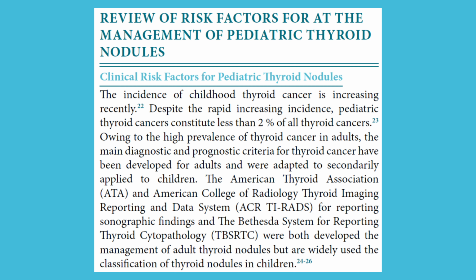Owing to the high prevalence of thyroid cancer in adults, the main diagnostic and prognostic criteria for thyroid cancer have been developed for adults and were adapted to be secondarily applied to children. The American Thyroid Association, ATA, and the American College of Radiology Thyroid Imaging Reporting and Data System, ACR TI-RADS, for reporting sonographic findings, and the Bethesda system for reporting thyroid cytopathology, TBS-RTC, were both developed for the management of adult thyroid nodules, but are widely used for the classification of thyroid nodules in children.